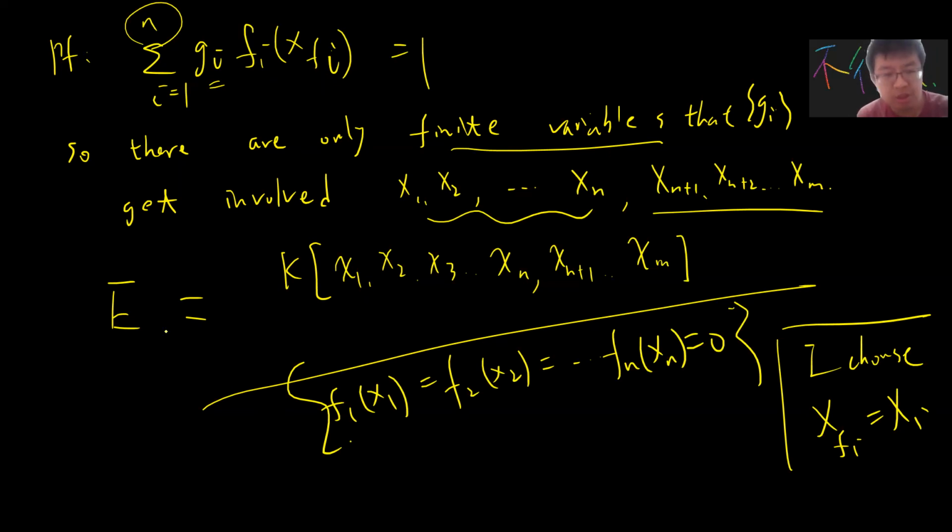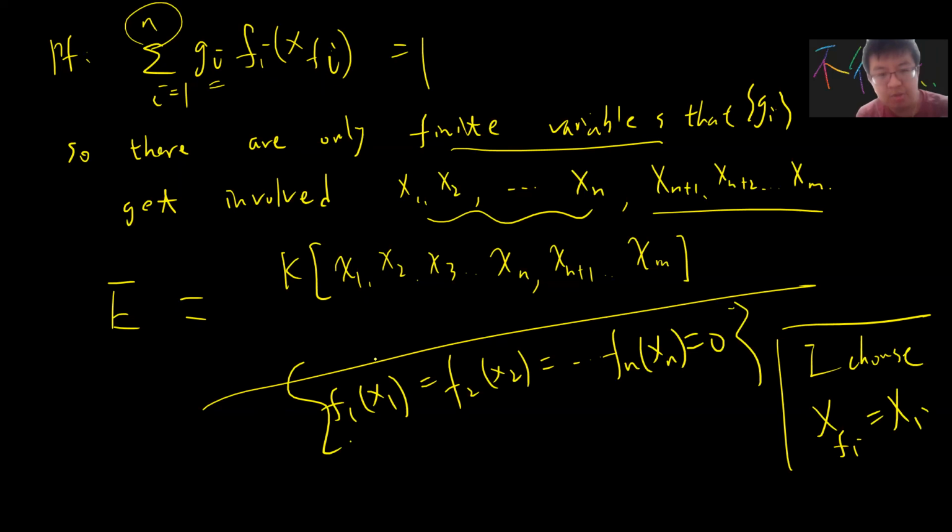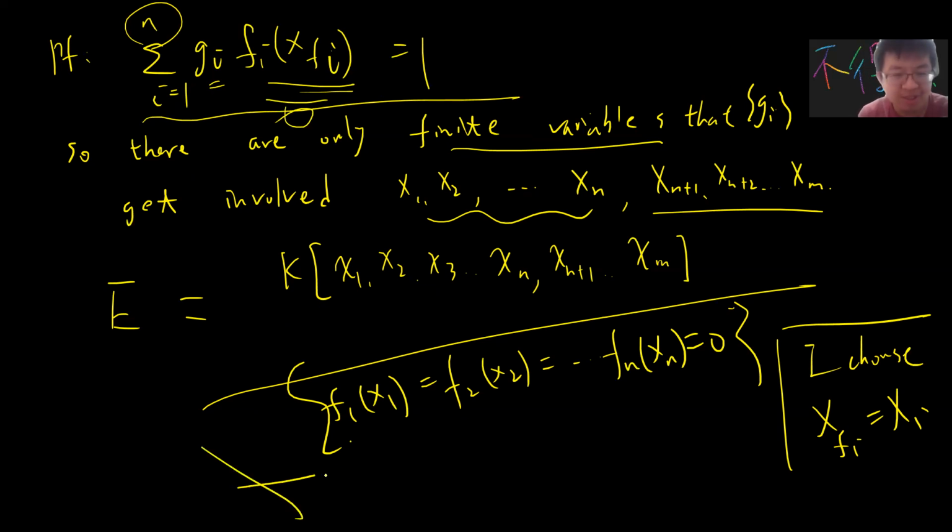In E, this relation cannot hold, right? Because in E, all of these are 0, and then this says 0 equals 1, which is nonsense. So it's a contradiction.